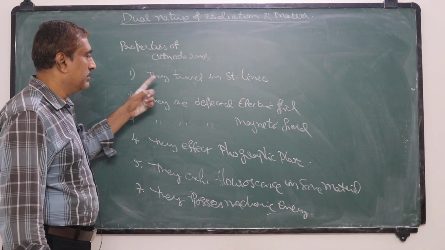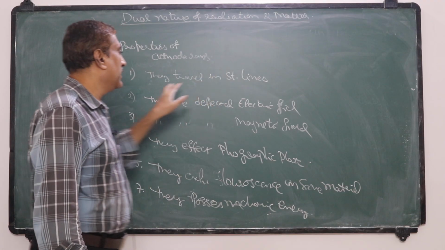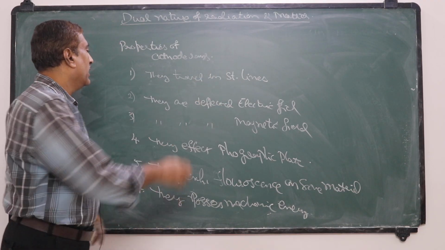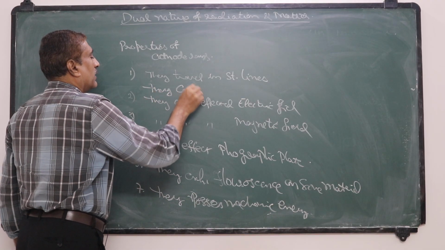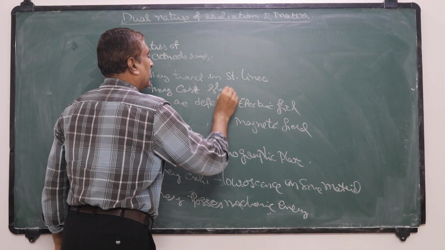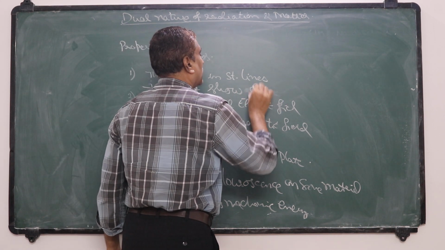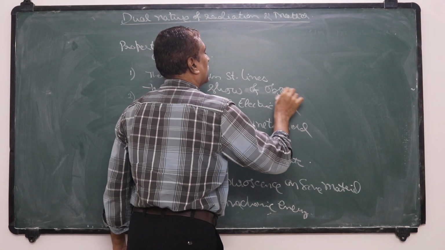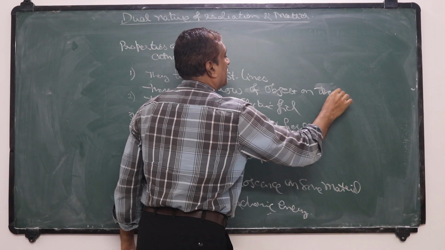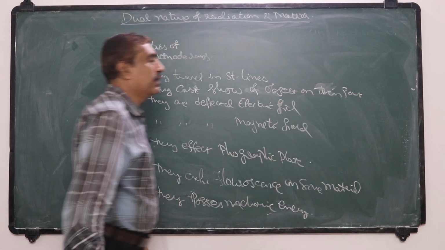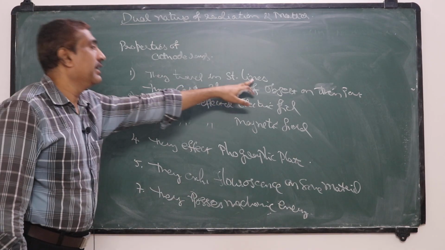Okay, first we will discuss the properties of cathode rays. The first property is they travel in straight lines, and in connection to this, they cast a shadow on their path.